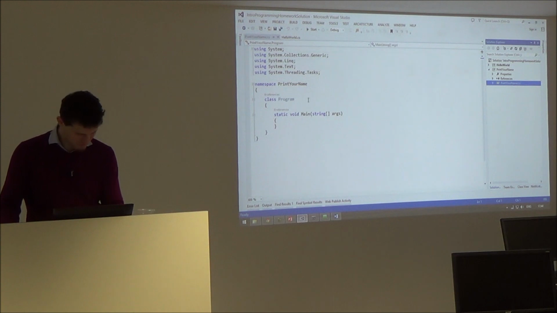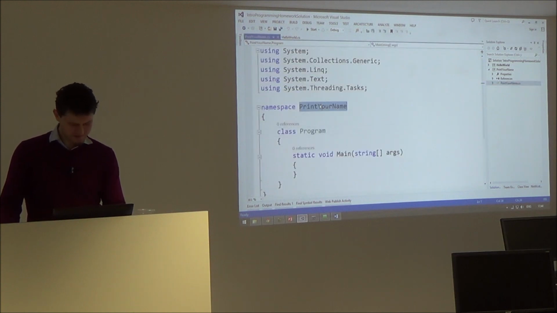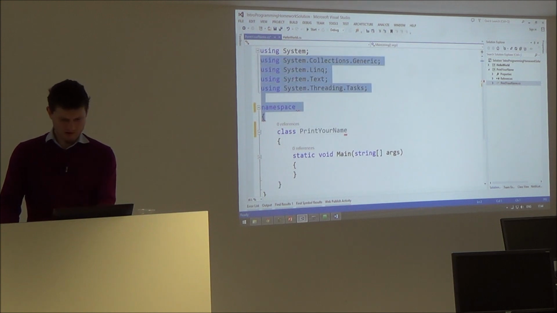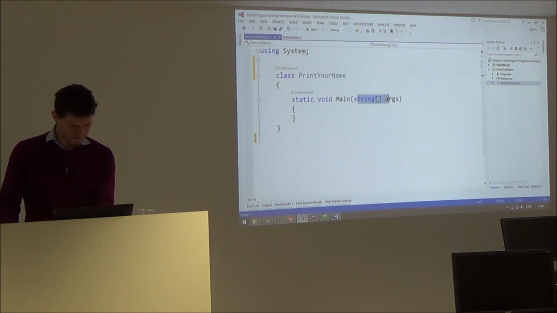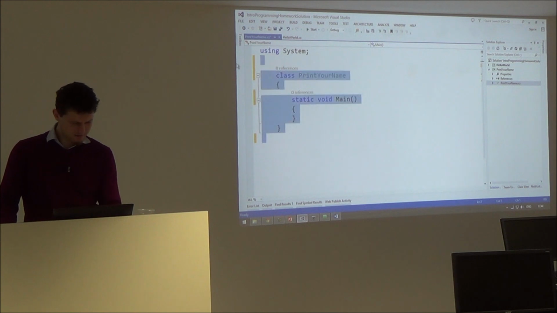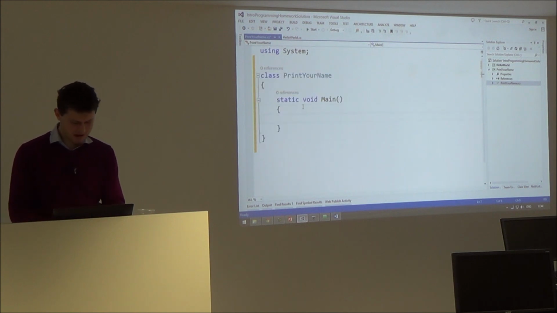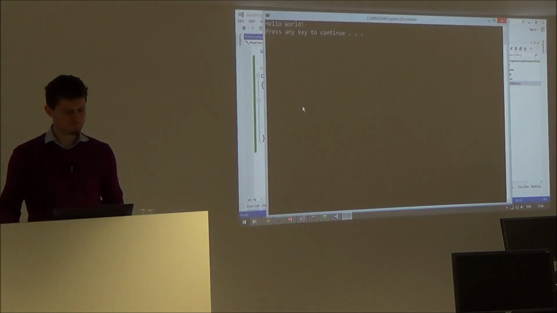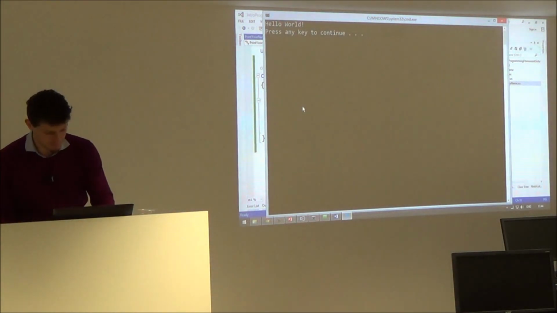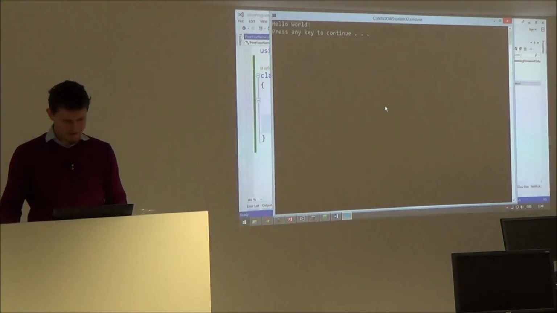I should need it to print yes. Rename this class, remove the unneeded things here and here, and press Shift Tab, and I print my name. Wow, hello world! But I want to print my name. Hey!